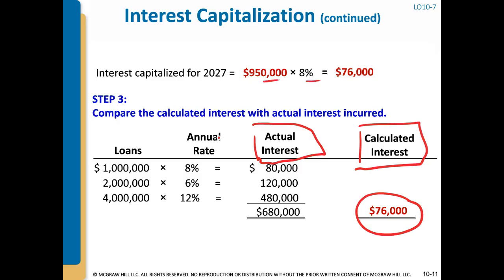The actual interest would now consist of 3 loans, because the specific interest method is only used when we have a specific loan for construction. So on top of calculating the interest for the 2 million and the 4 million as we did before, we're also going to add in the interest for the $1 million loan, which was outstanding for the full year. So we're just going to use that annual amount of 8%. So our actual interest for the full year is 80,000 plus 120 plus 480, which is 680. And you take the lesser of the two, which is going to be the $76,000. So this is the amount that's going to be capitalized as part of the cost of the asset.